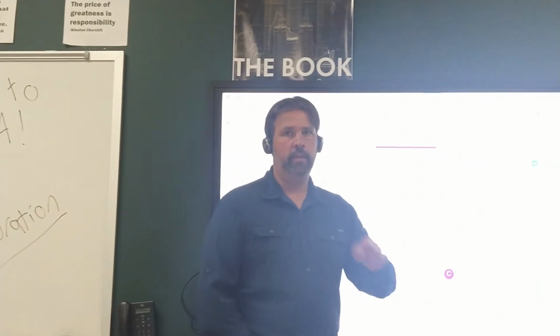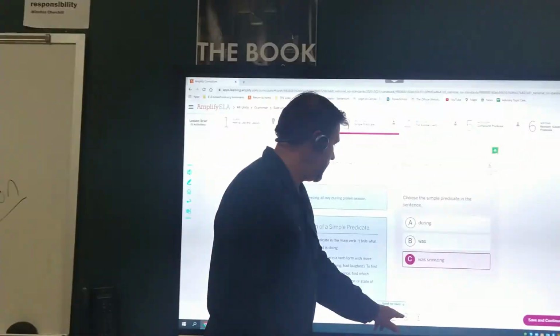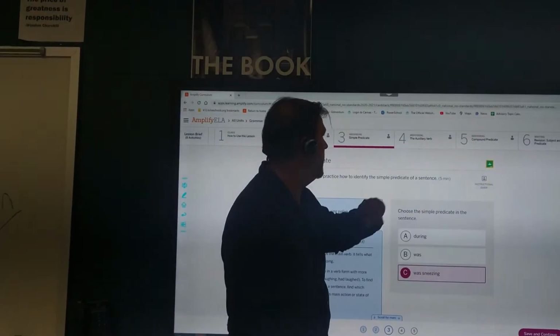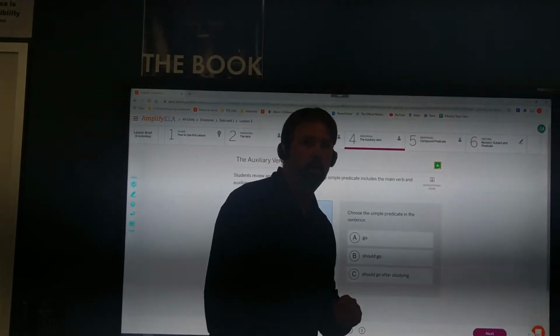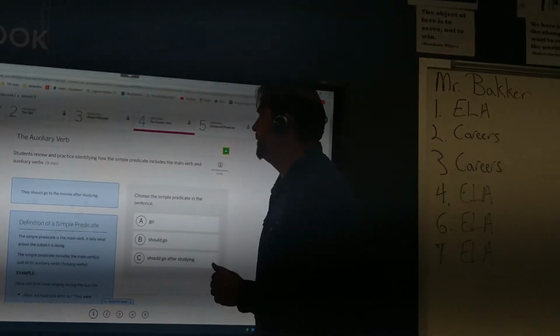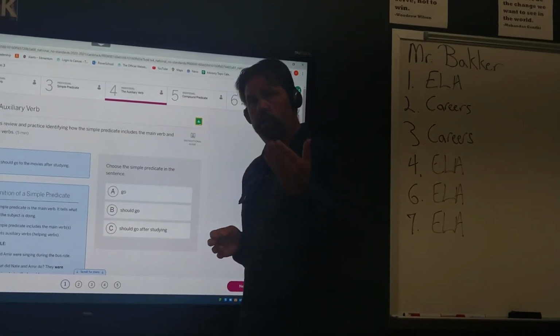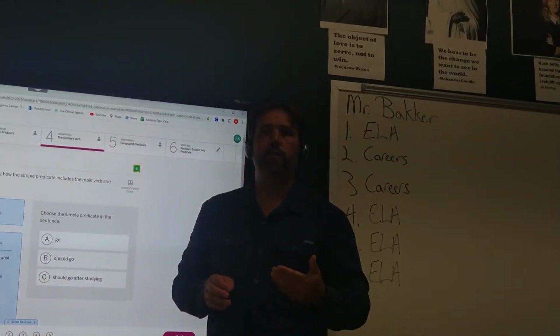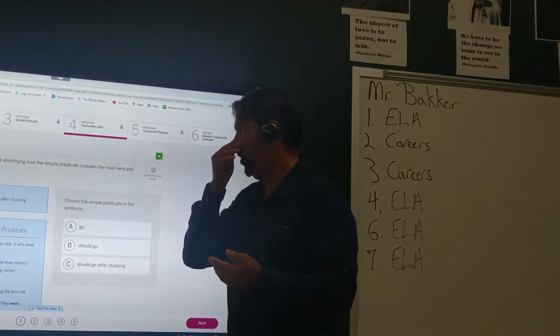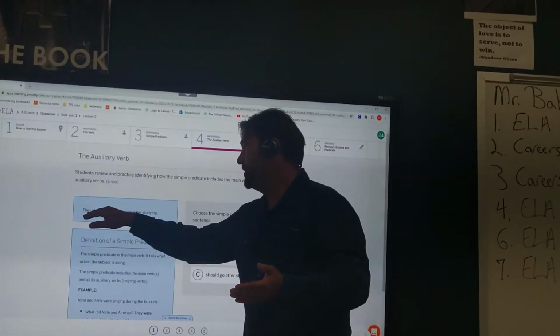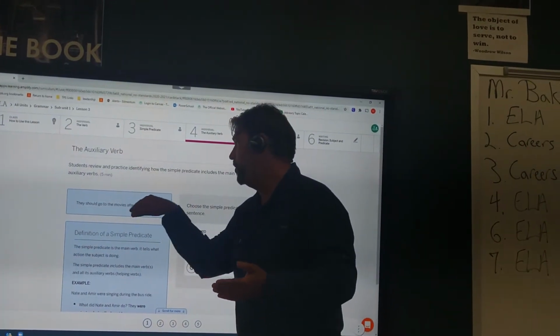So "was sneezing" is the correct thing here. So go ahead and select 3, and then let's go ahead and go to slide 4. Slide 4 is asking us what an auxiliary verb is. What an auxiliary verb is, it's a verb that helps another verb work. Meaning, in this situation, they should go to the movies.